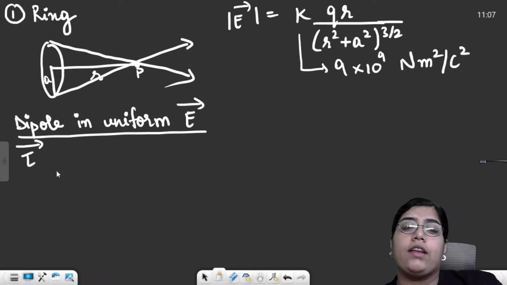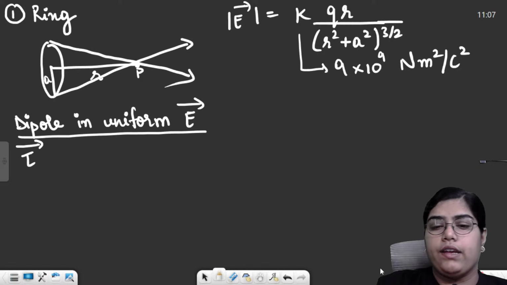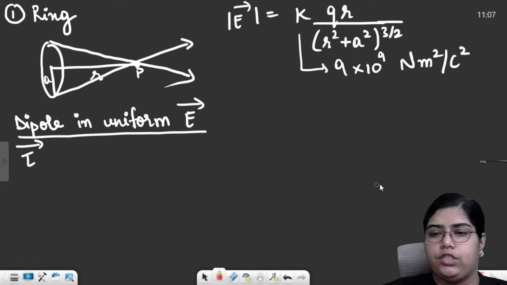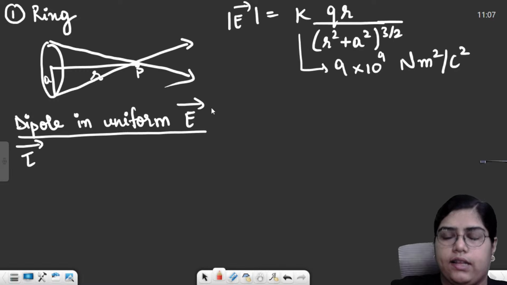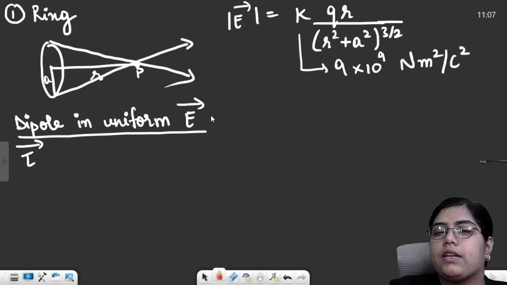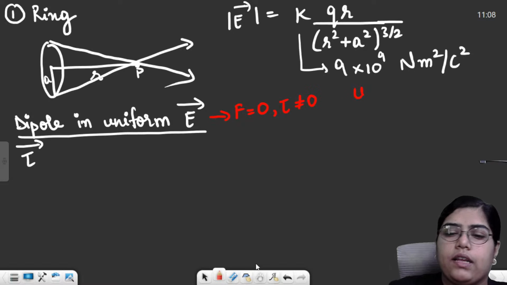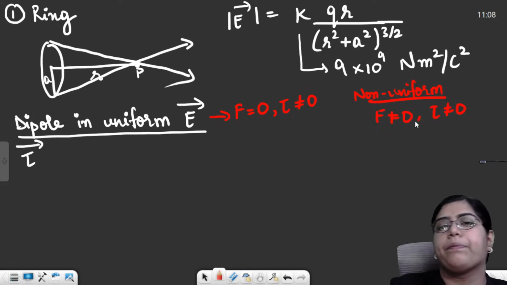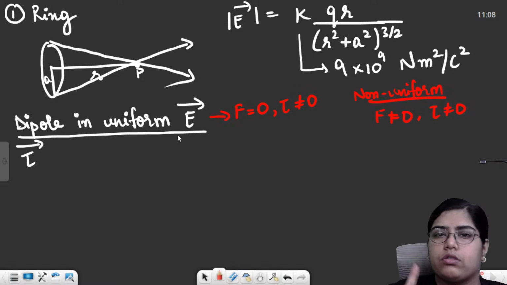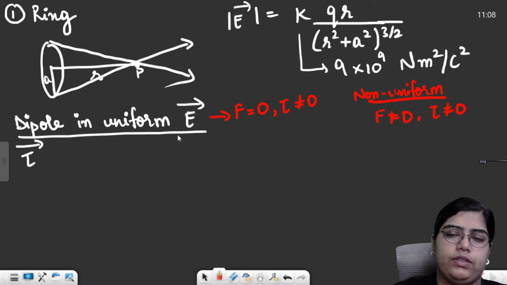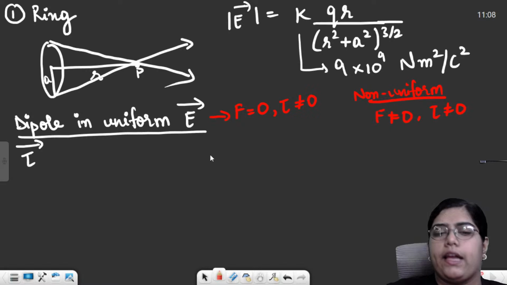You just need to remember, whenever you put a dipole in a uniform electric field, a very important thing for your statement based questions, and it has been asked many times in the NEET exam: it will not experience any force, but it will only experience a torque. But if you keep the dipole in a non-uniform field, it will experience both a force and a torque. Okay. In a uniform field, no force, only torque. In a non-uniform field, both force as well as torque.